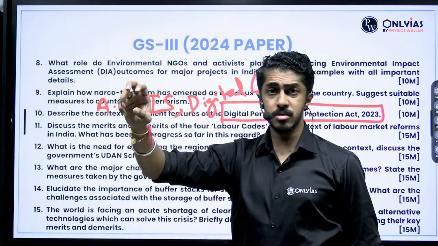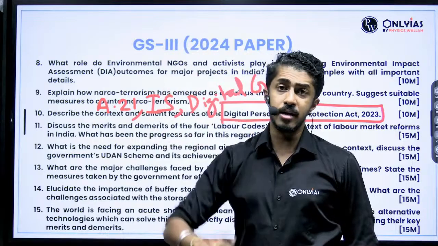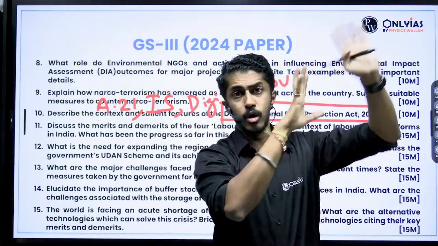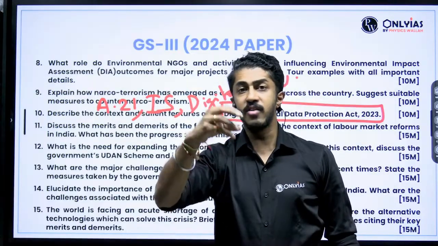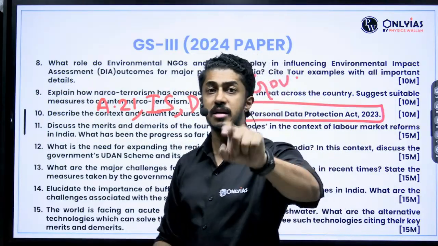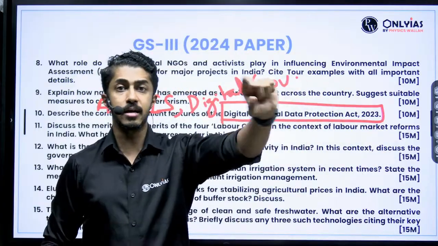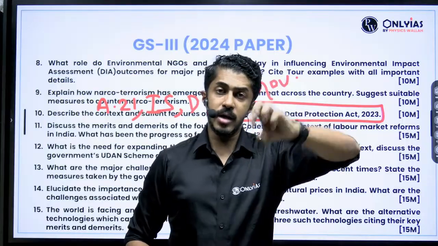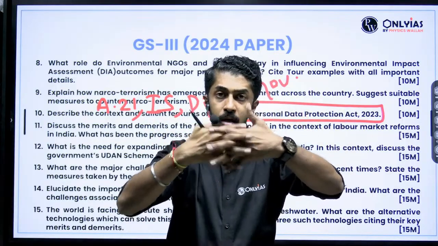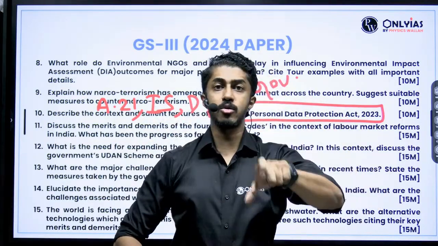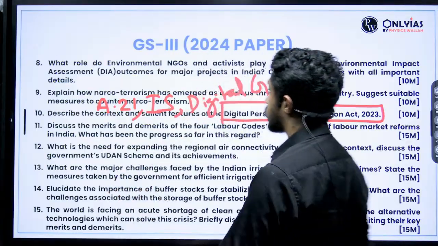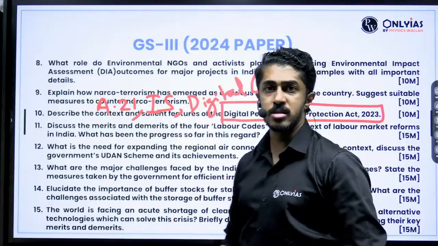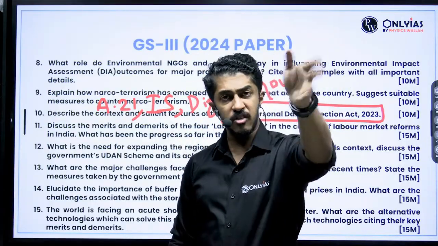So what do you do? You give the definition. You will definitely have to draw an Indian map telling where is Golden Triangle, where is Golden Crescent. Then you have to give a few facts and details, that is to what extent drug trafficking is entering the country. Data you need to give. Then how this is linked with terrorism. How are they doing this entire dealing in the dark web? All that you have to mention. Then you will also have to mention suggest suitable measures to counter narco-terrorism. 2 pages or 2.5 pages will get over in that.